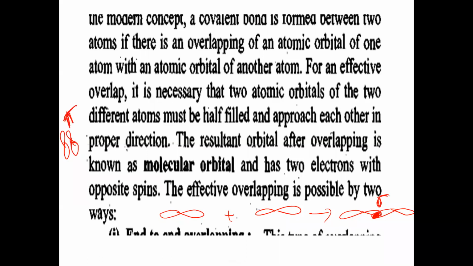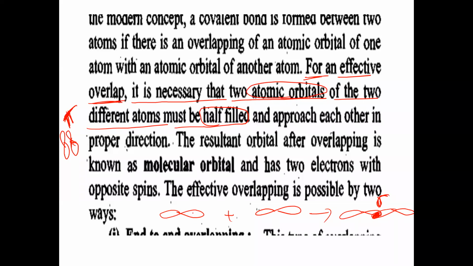So pi covalent bond is formed by lateral overlapping or sideways overlapping of atomic orbitals, and axial overlapping of two atomic orbitals will form sigma bond, which we discussed in the chemical bonding topic. Now see here, for effective overlapping between two orbitals, it is necessary that the atomic orbitals of the two different atoms must be half filled.